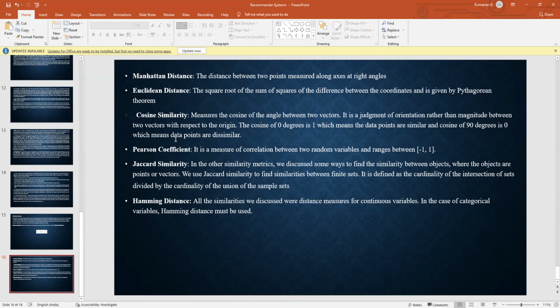Jaccard similarity. In the other similarity measures, we discussed some ways to find the similarity between objects, where the objects are points or vectors. We use Jaccard similarity to find similarities between finite sets. It is defined as the cardinality of the intersection of sets divided by the cardinality of the union of the sample sets. Hamming distance. All the similarities we discussed were distance measures for continuous variables. In the case of categorical variables, Hamming distance must be used. Thank you.